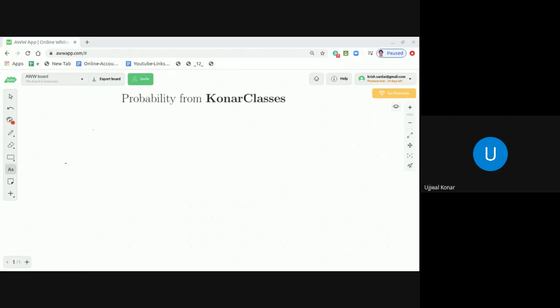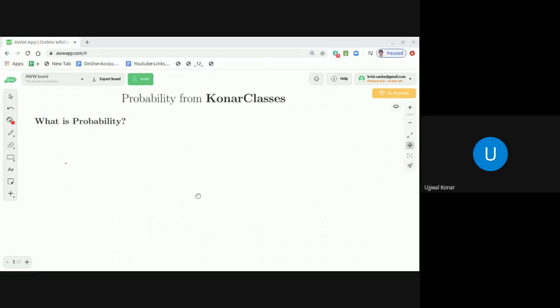So now let us define what is probability. The first thing we need is a very good understanding of the definition of probability. So the definition of probability is very important to have.